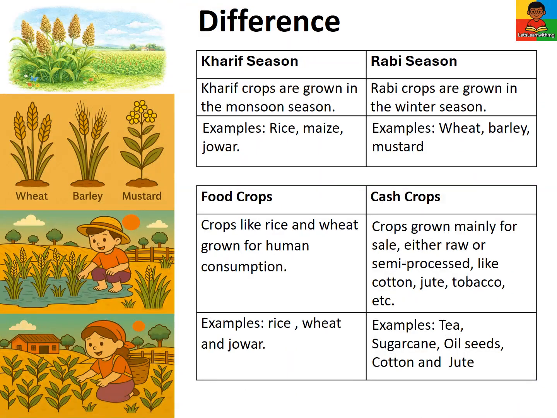Let's see the differences. Kharif season. Kharif crops are grown in the monsoon season. Examples are rice, maize, and jowar. Rabi season. Rabi crops are grown in the winter season. Examples are wheat, barley, and mustard.